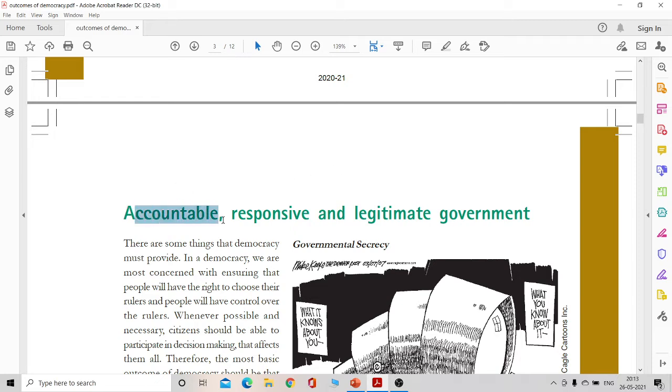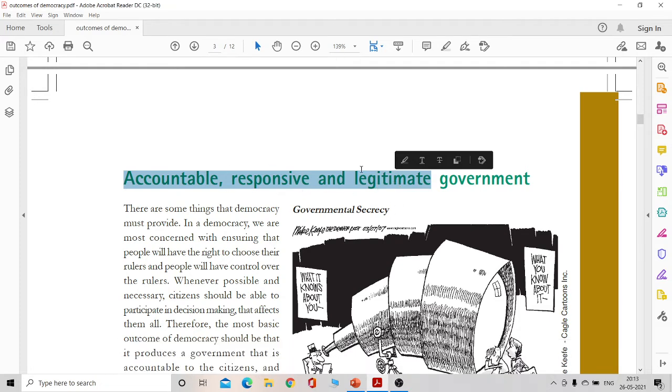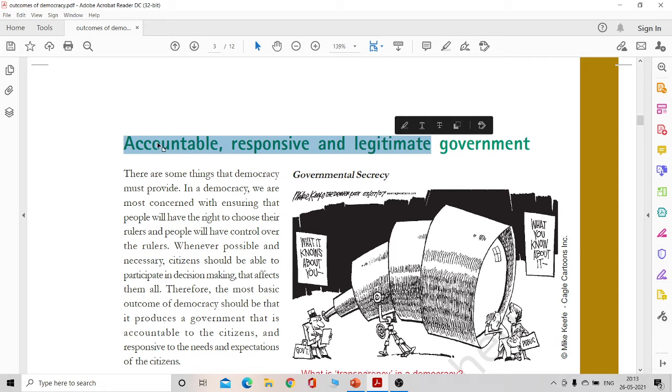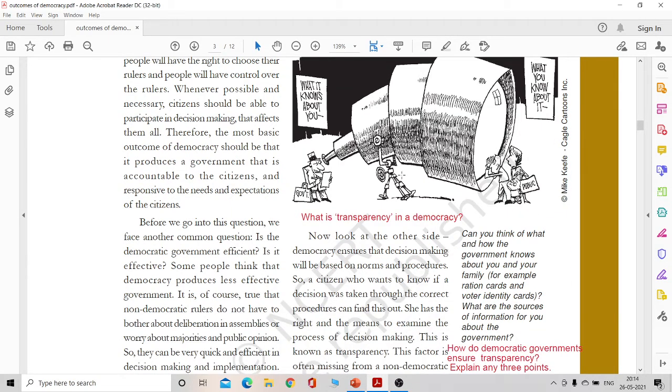Now, accountable, responsive, and legitimate. These are very, very important keywords for this particular chapter. Why? Because you may get a combination question on the government's accountability, its attitude as far as whether it's responsive or not, and of course, how democracy produces a legitimate government. So let's take a look, right?